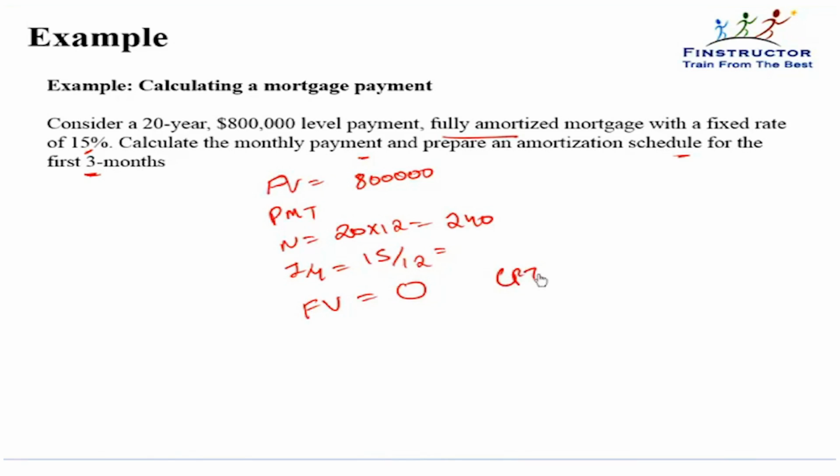We need to compute the payments, which will come out to be a negative number. That is the monthly outgo that we need to make so as to pay off this mortgage entirely. That's the first part. So first we'll compute the monthly payment and then we will prepare an amortization schedule. So let's do it.